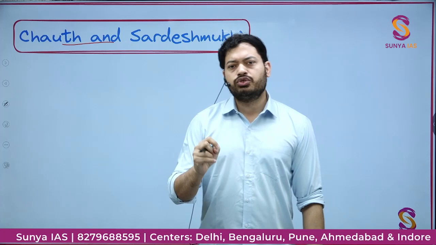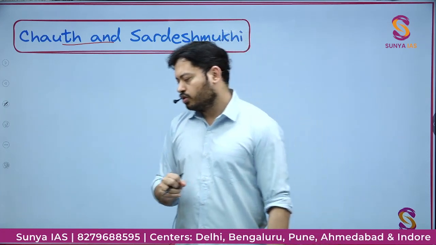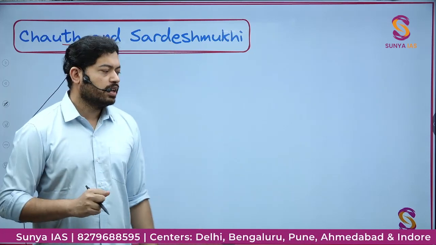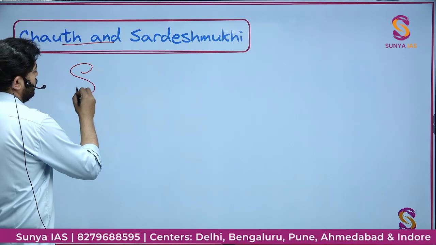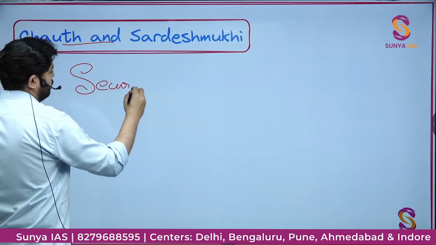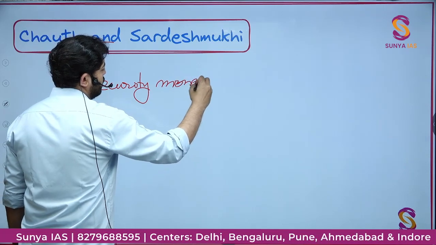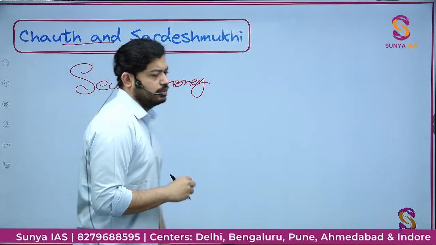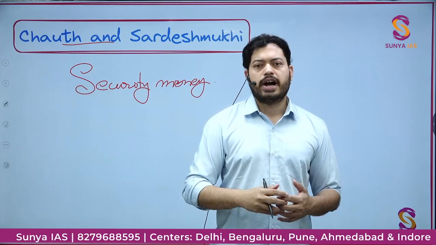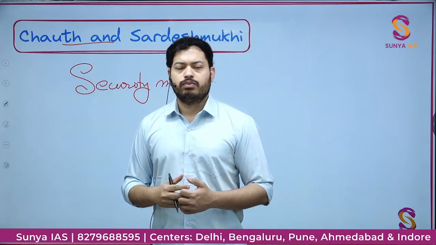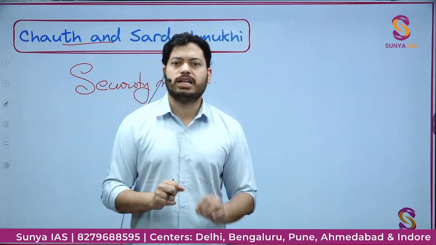So basically, Chauth is the fourth part, chautha hissa. It was a kind of security money which was asked by the Marathas from the nearby territories. All the territories around the Maratha Swaraj had to pay this money, which was equivalent to 1/4 of their overall revenue collection.